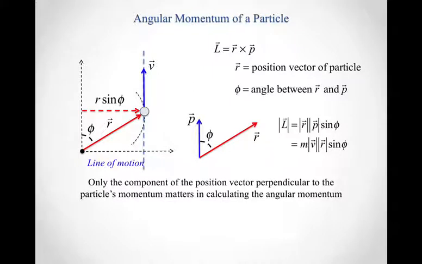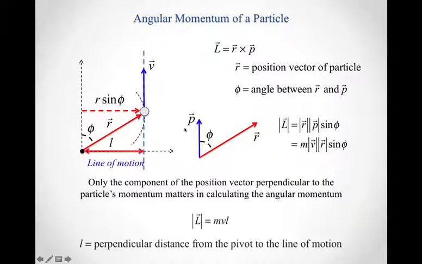Another way to think about this is that it's the component of the position vector that's perpendicular to the line of motion. So r sine phi is telling you about some perpendicular distance to the line of motion. And so we can redefine how to calculate the magnitude of the angular momentum in terms of that perpendicular distance.